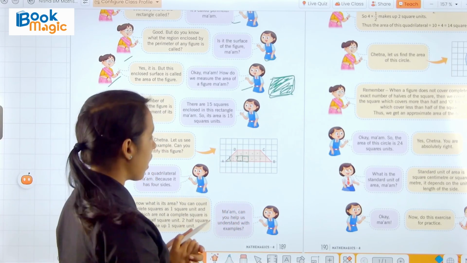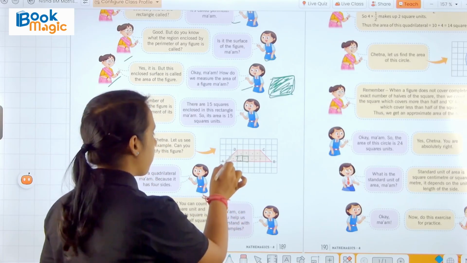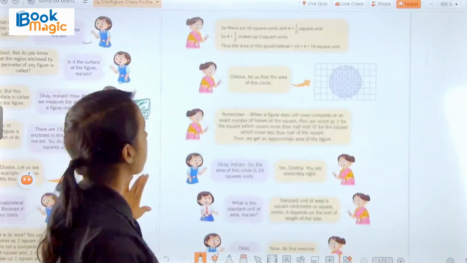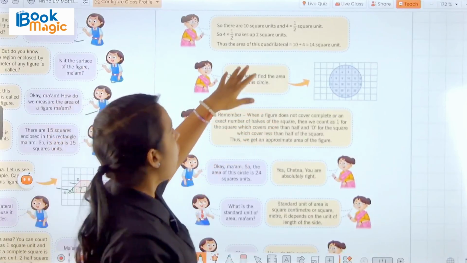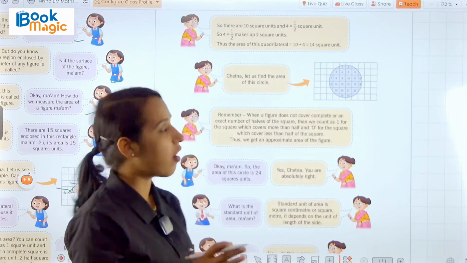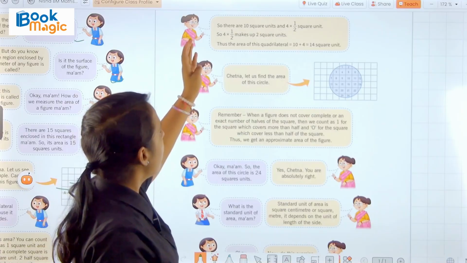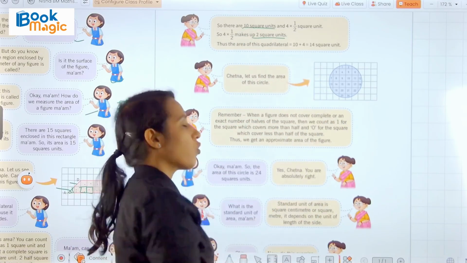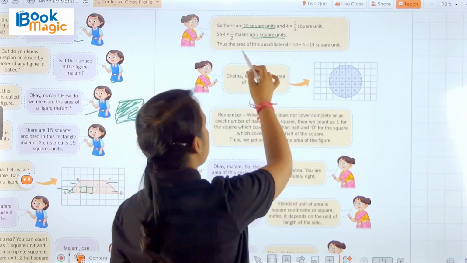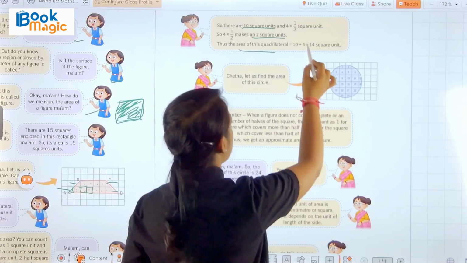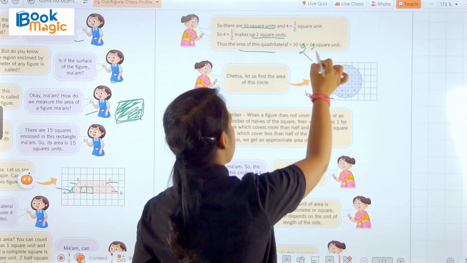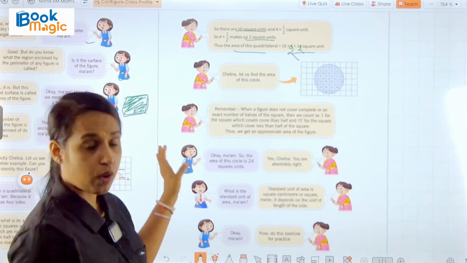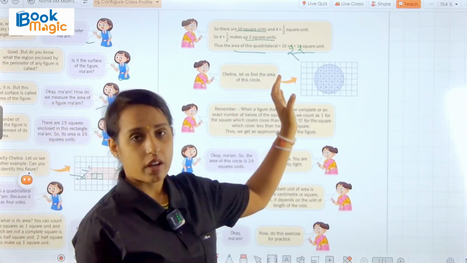Besides that, the halves are 1 2 3 and 4. So 4 halves make 2 square units, and we have 10 square units, so it becomes 10 plus 2, 12 square units. So the area of this quadrilateral is 12 square units.